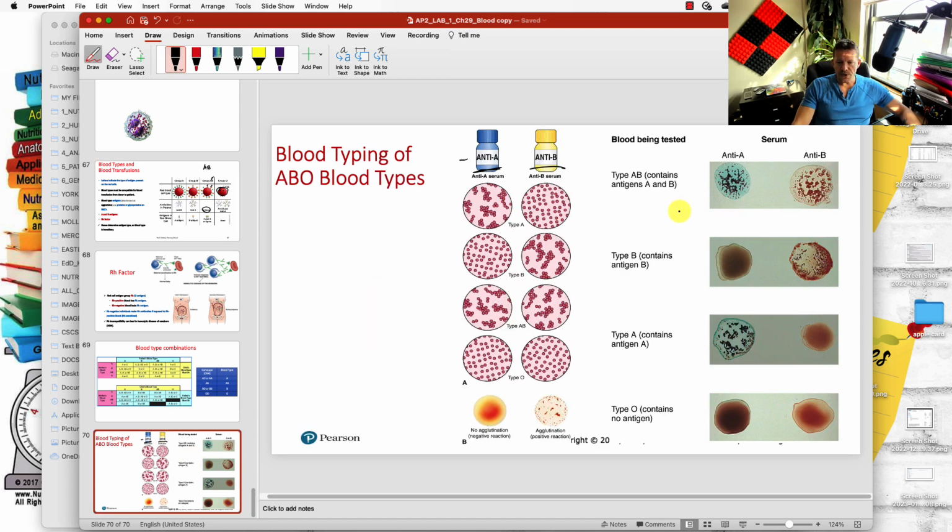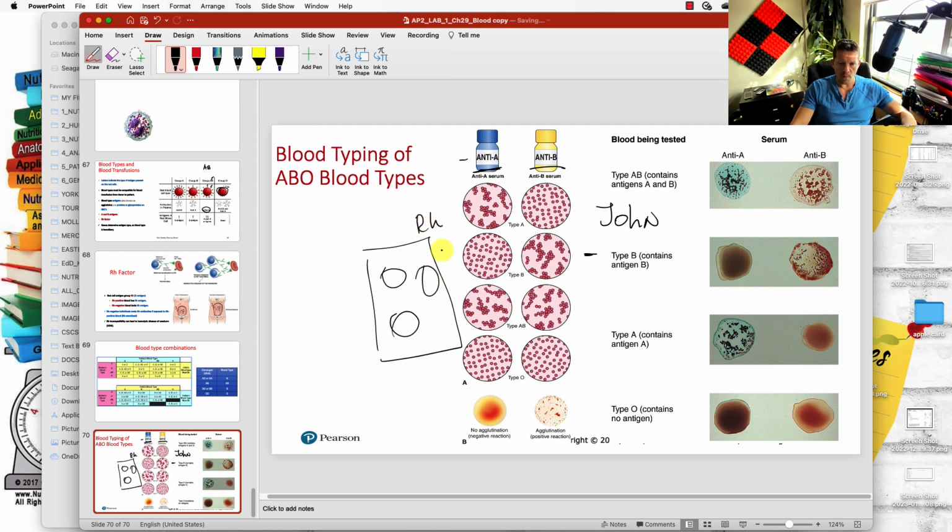So in this example, let's look at B. Remember we tested different people, right? Let's say John. You tested John, and you had that little slide with two options. We had three options, but we didn't test for Rh factor. We're going to talk about that later. So we only tested for A or B. We wanted to know if John has A or B.